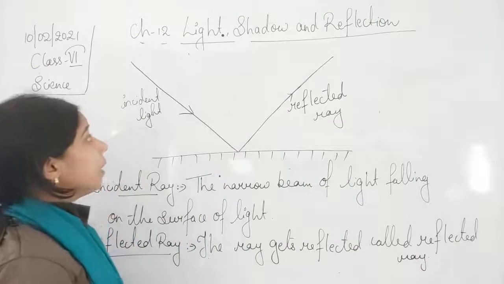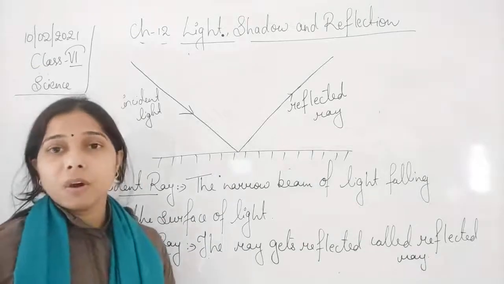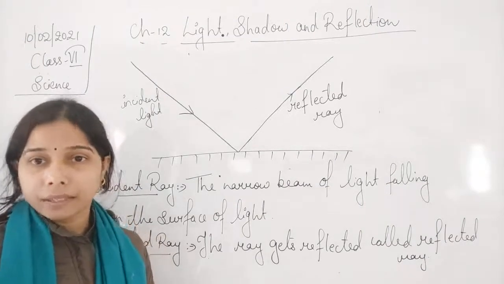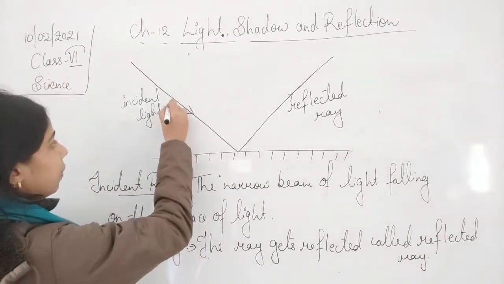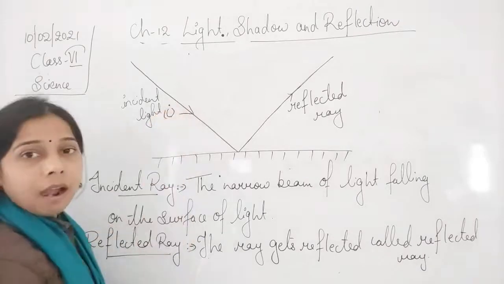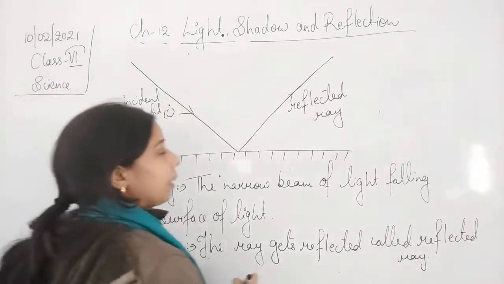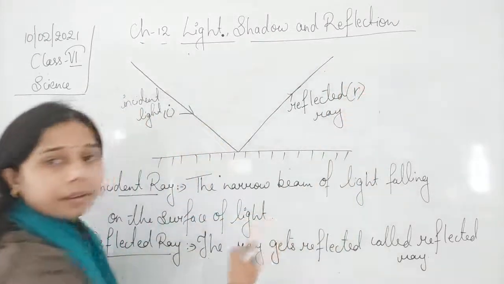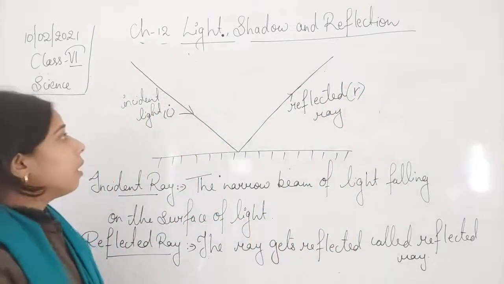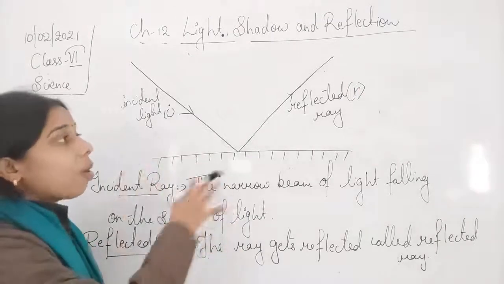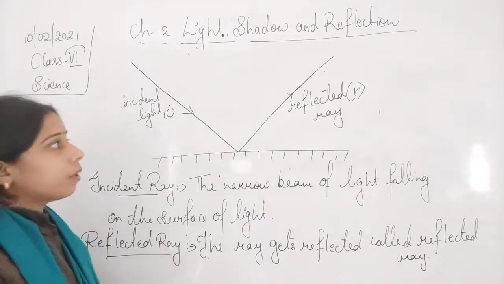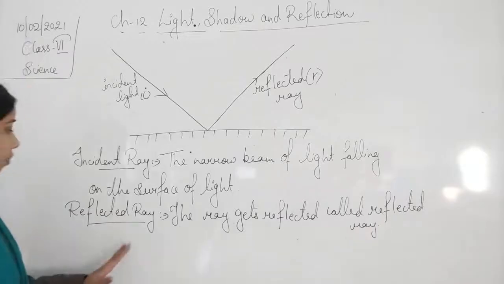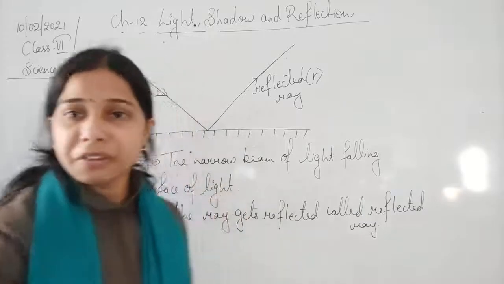Here the incident ray or incident light we will represent by I, students. And the reflected ray will be represented by small r. So instead of writing incident ray or reflected ray, we can use simple letters, I or R. So this is the incident ray and the reflected ray.